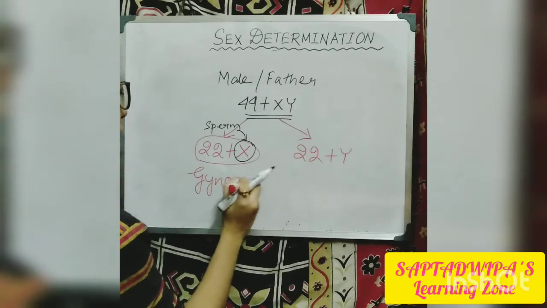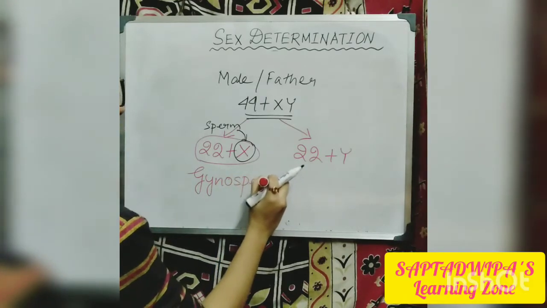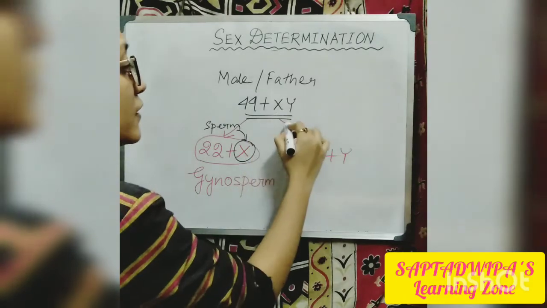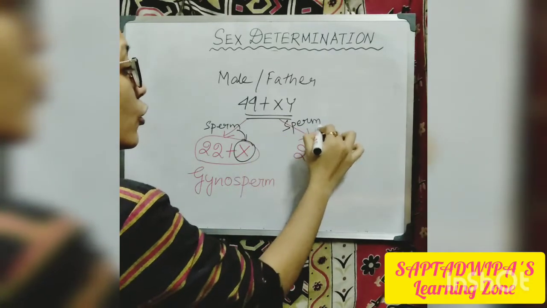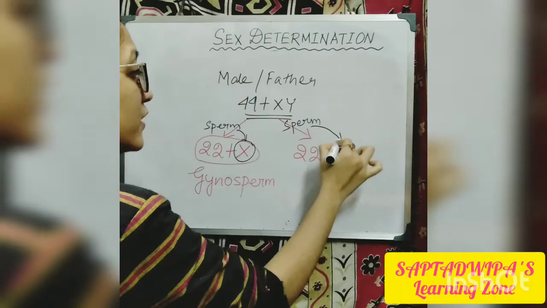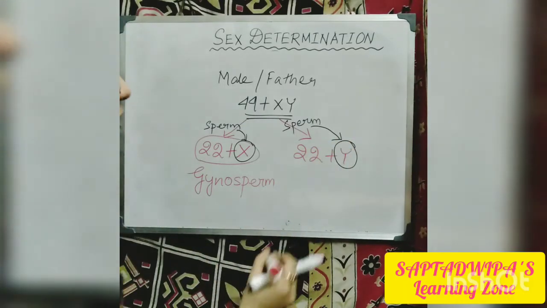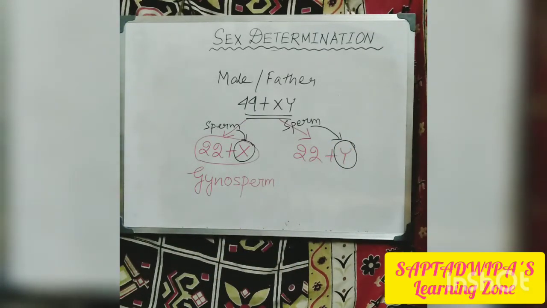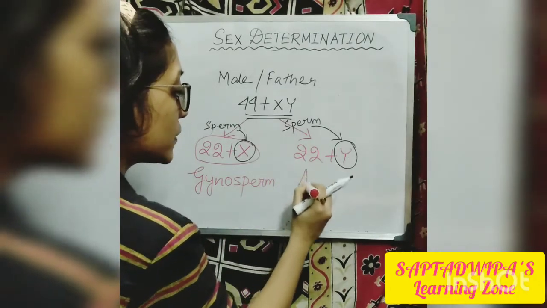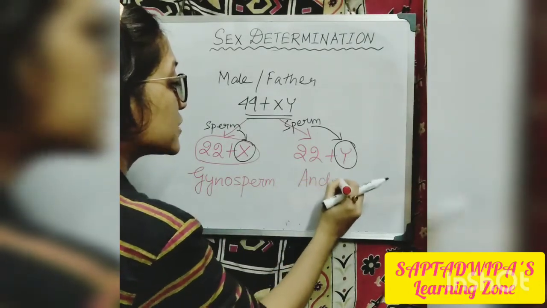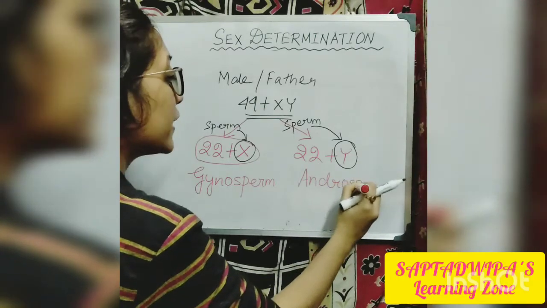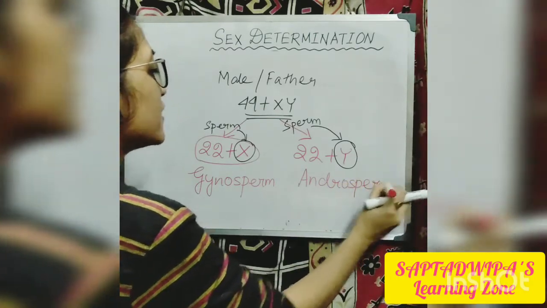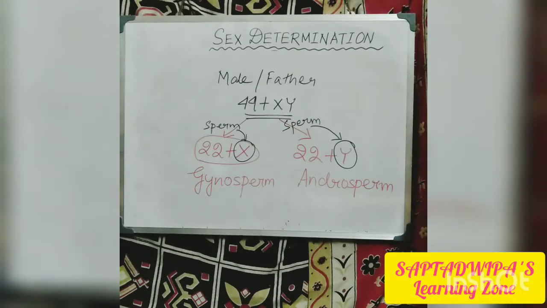And when the sperm is carrying a Y chromosome within it, it is known as androsperm. Clear, all of you? This is just added information. If you already know, then very good. So that's it. The sex determination system ends here.